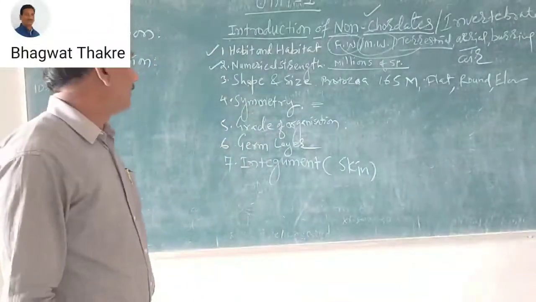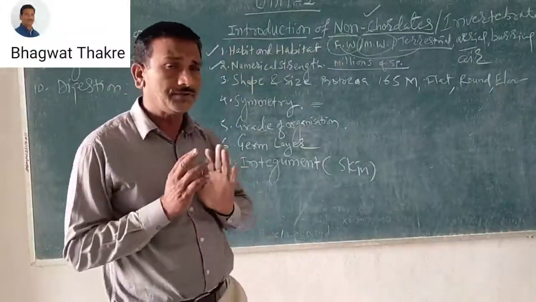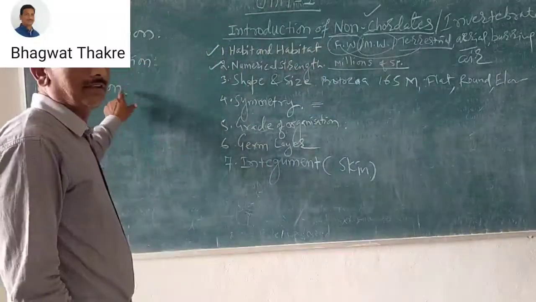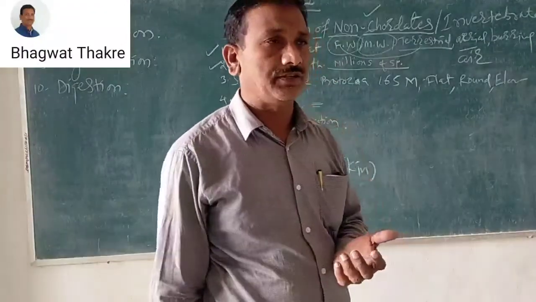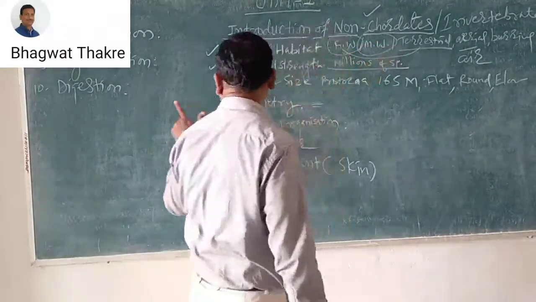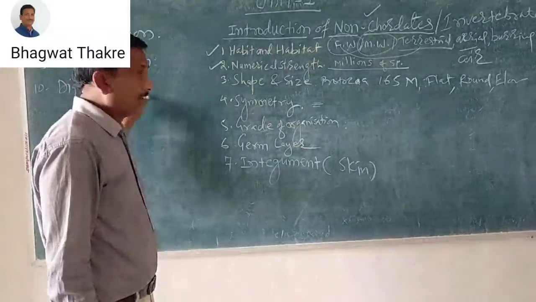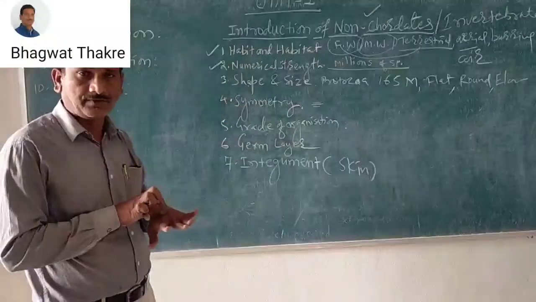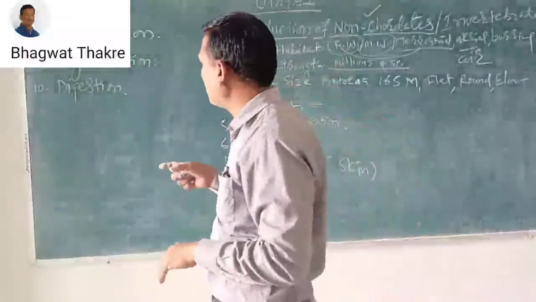That was the introduction of the non-chordates. When you studied the invertebrates, you know there are two types of digestion, intracellular and extracellular digestion. Some animals live inside the body, for example cestodes or worms. Some animals, like protozoans, live outside the body, on the skin, the ectodermal region, and suck the blood and nutrients from the skin.